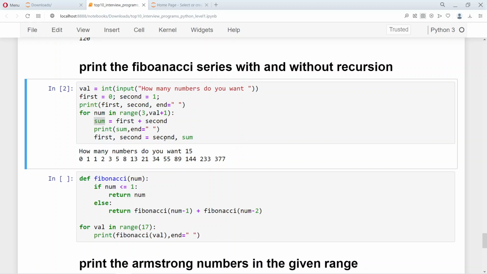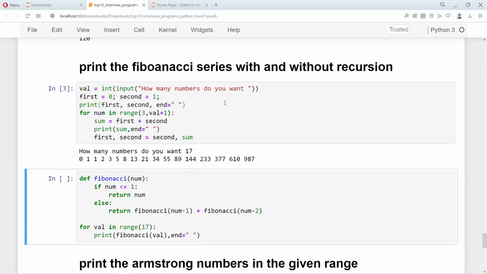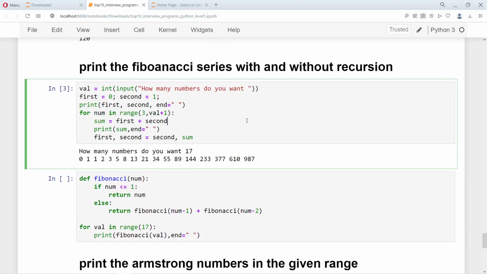Which is what we are doing here in a single line. First becomes second and the second becomes sum. So the window of first and second moves on as you calculate successive Fibonacci numbers. So this is a very simple way of calculating the Fibonacci numbers iteratively.